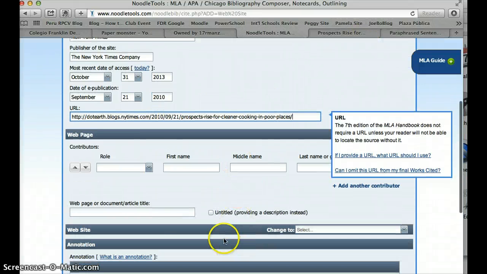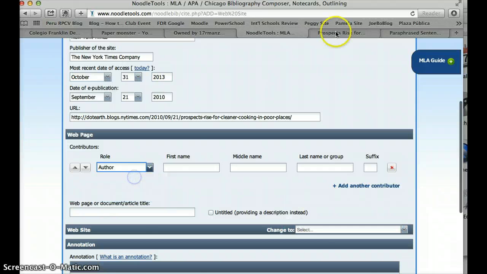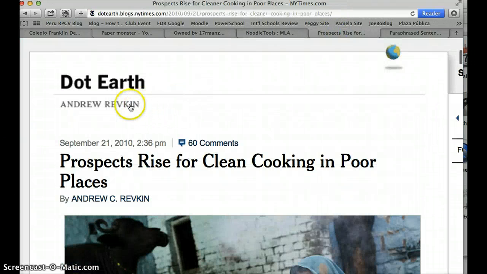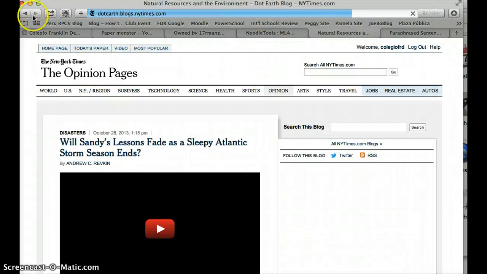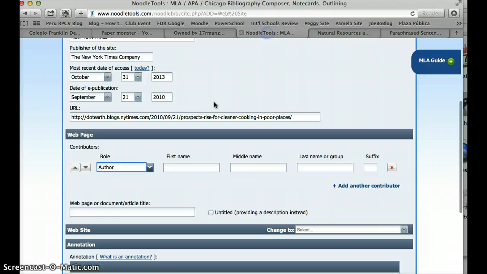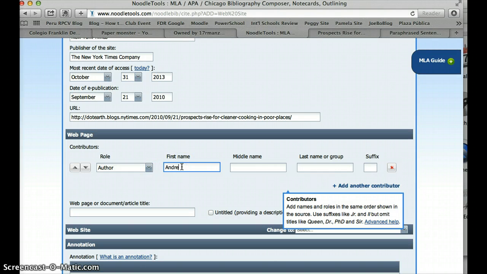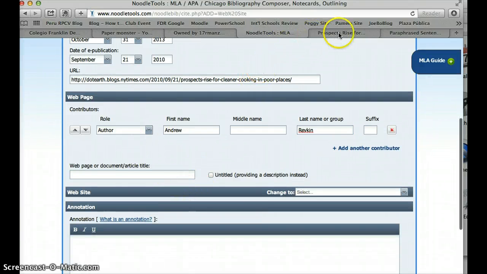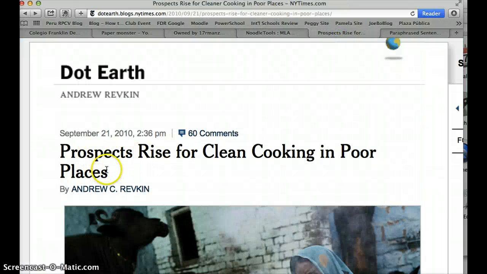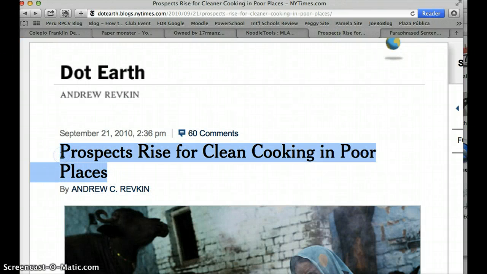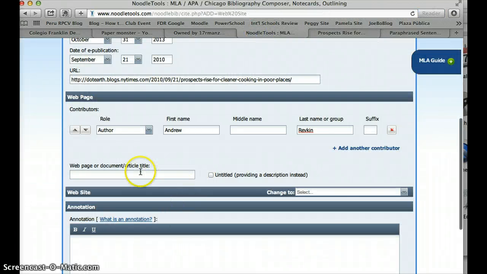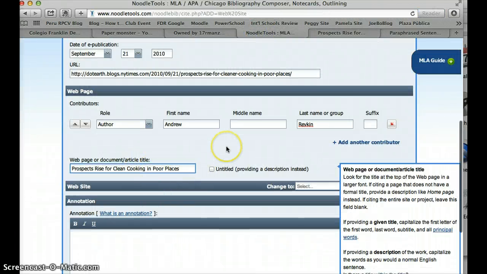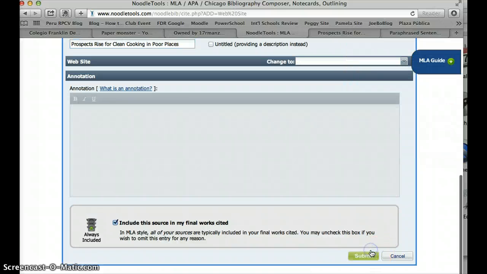Now, who are the contributors? There is an author, so we're going to click on author, and his name is Andrew Revkin. You can see that right here. Andrew Revkin. Okay, so first name Andrew, middle name we don't have, Revkin is the last name. And then the article title is Prospects Rise for Clean Cooking in Poor Places. We're going to paste that right in there. Okay, and we're done. We're going to submit that.